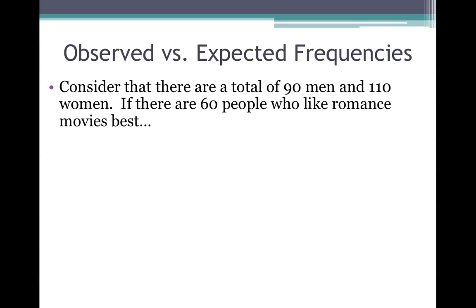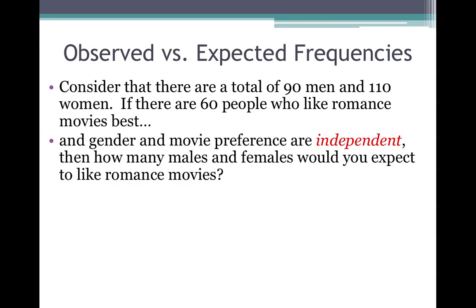Expected frequencies are slightly different. Consider that there are a total of 90 men and 110 women. If there are 60 people who like romance movies best, and gender and movie preference are independent, meaning that they're unrelated, how many males and how many females would you expect to like romance movies? So if they were unrelated, independent, and you had 60 people who liked romance movies, if you examine those 60 people, how many would be men and how many would be women?